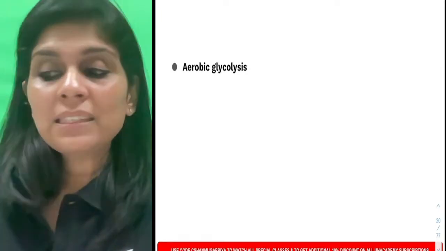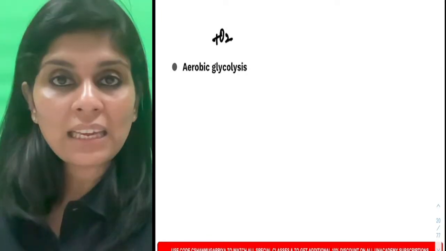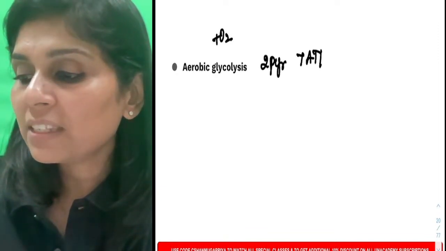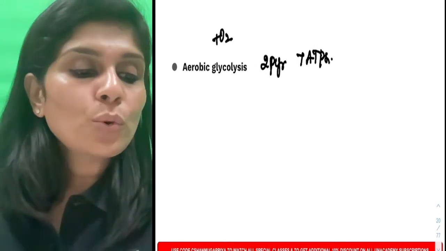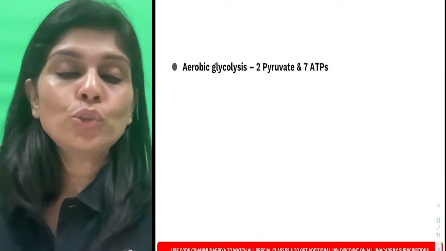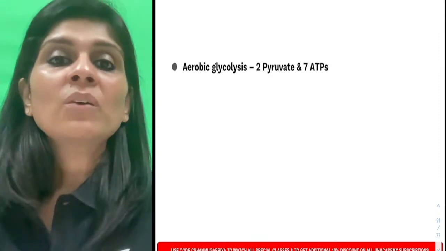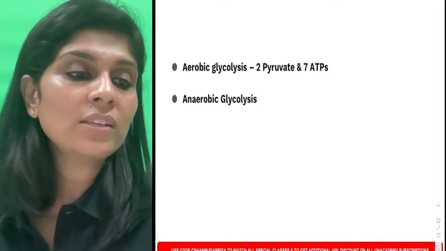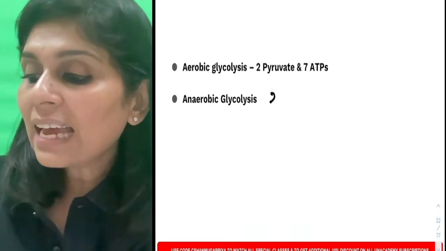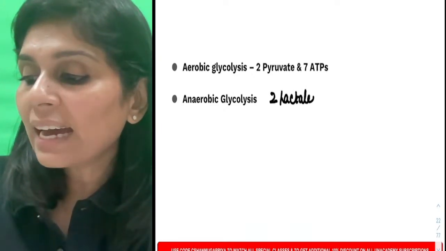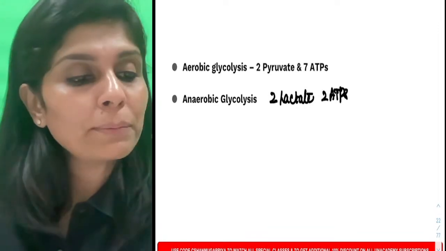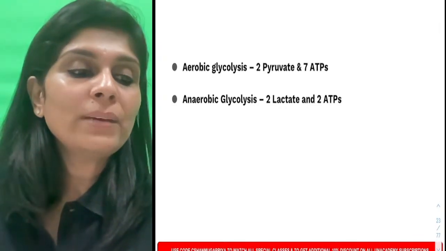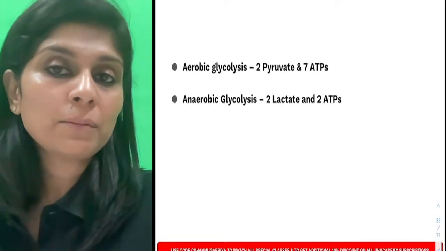If glycolysis happens in the presence of oxygen, aerobic glycolysis, products formed are 2 pyruvate and 7 ATPs. Please memorize it right away. So what are the products of aerobic glycolysis? It is 2 pyruvate and 7 ATPs. Whereas when the same process occurs in the absence of oxygen, in anaerobic glycolysis, what are the products you get? Products in anaerobic glycolysis will be 2 lactate and 2 ATPs. Can you memorize it? Aerobic glycolysis is 2 pyruvate and 7 ATPs. Anaerobic glycolysis is 2 lactate and 2 ATPs.